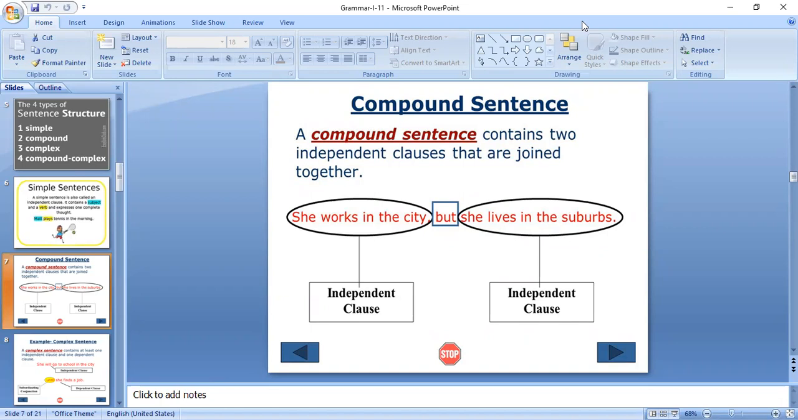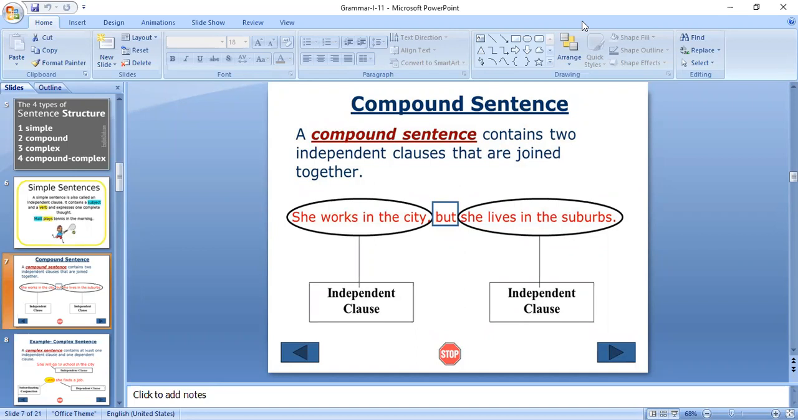How? Let's see. She works in the city, but she lives in the suburbs. Suburbs means a village kind of place, a particular area that is at a long distance from the city, out of the station. We call them out of the cities. So she works in the city, but what is that? But expresses two opposite things.